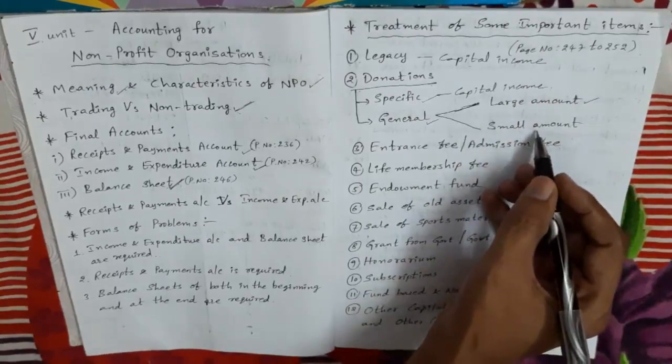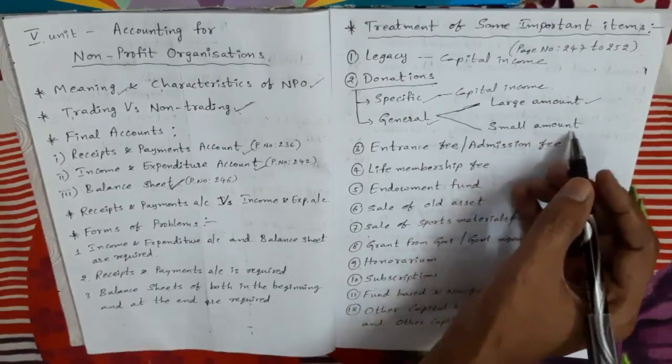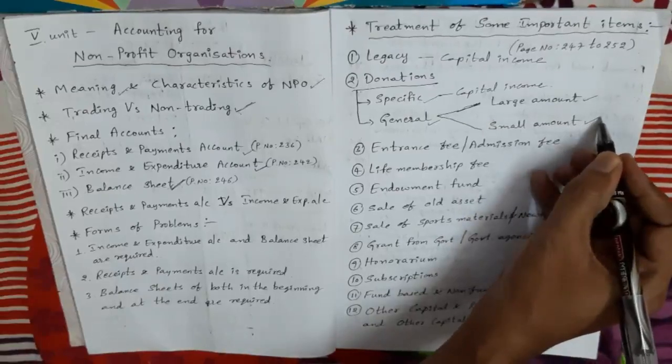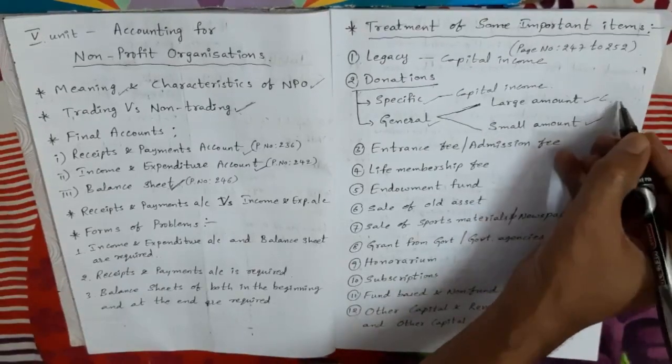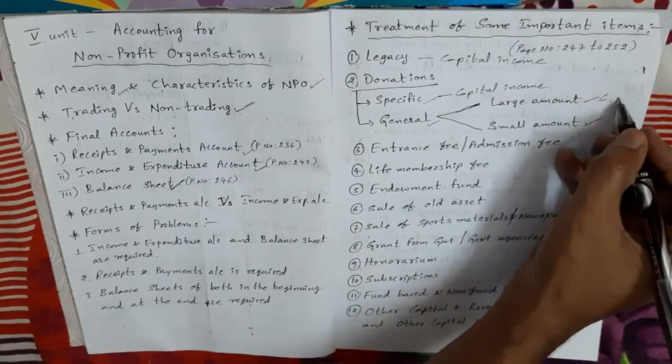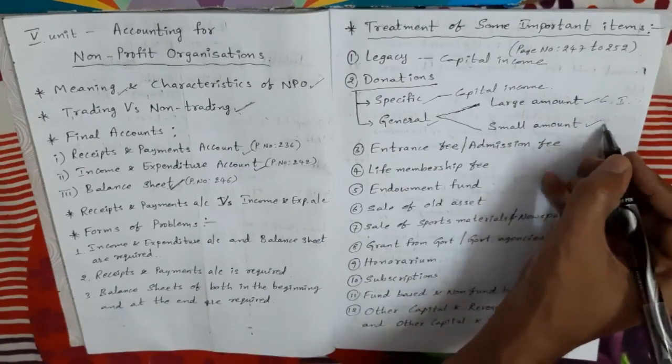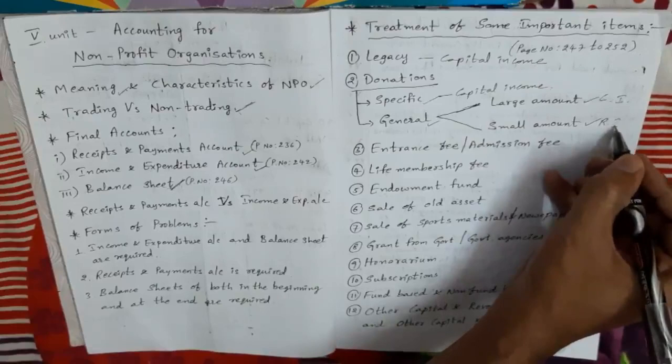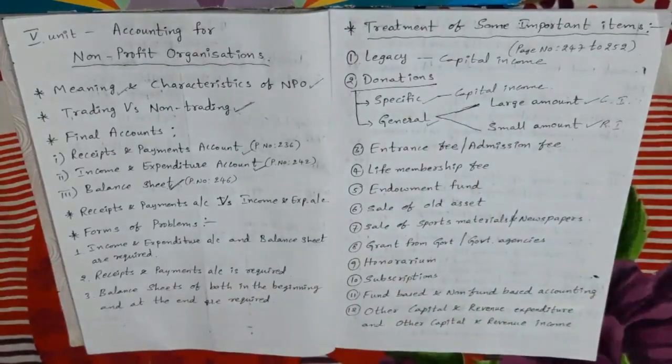If the amount is small, we treat it as revenue income. So if it is a small amount, it comes on the credit side of the income and expenditure account.